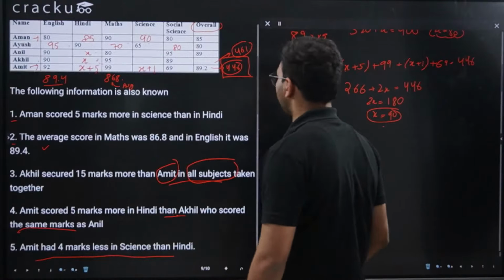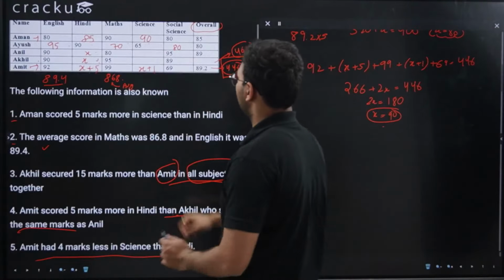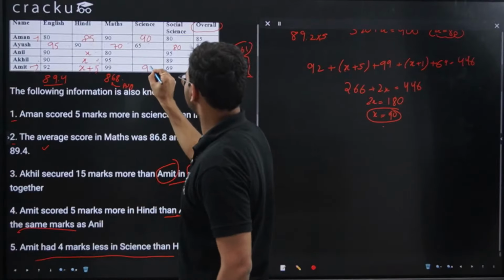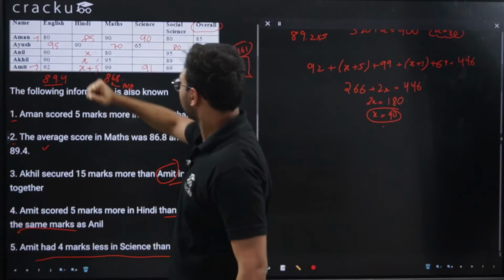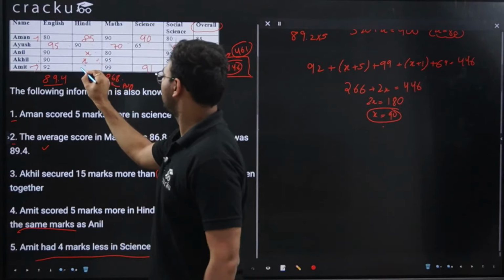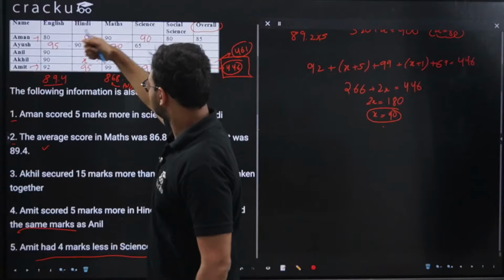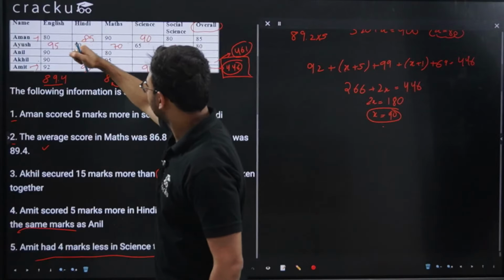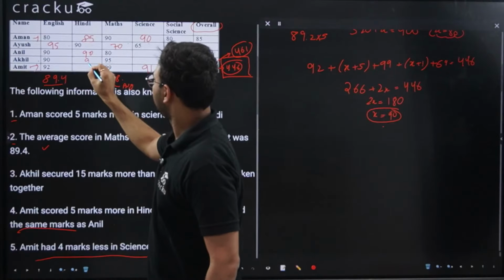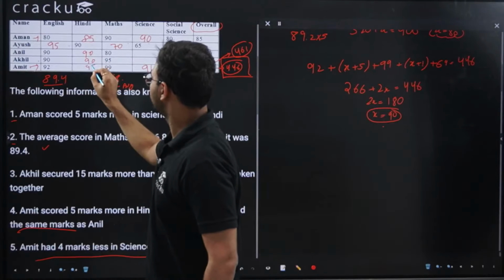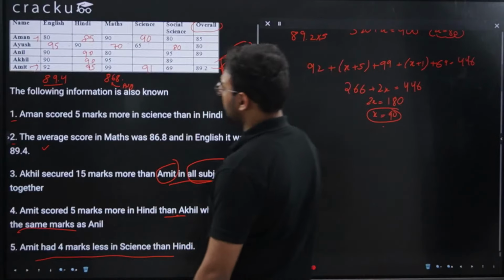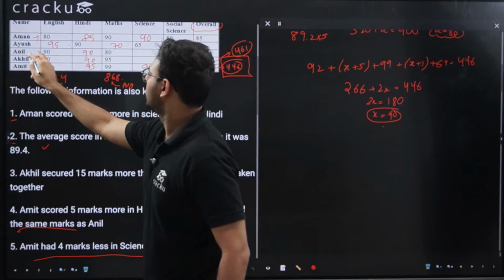Now this x equal to 90, I'll substitute the values here. If x is 90, x plus 1 will become 91, and x plus 5 will become 95. And these two x values will become 90. So these three values will become 90, 90 and 95. Now let's consider Anil now.